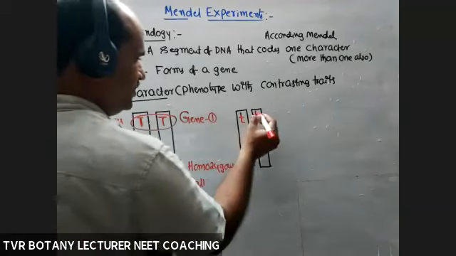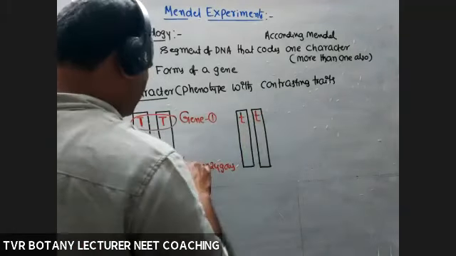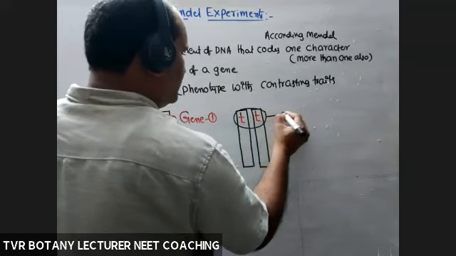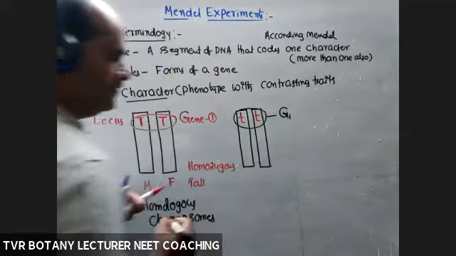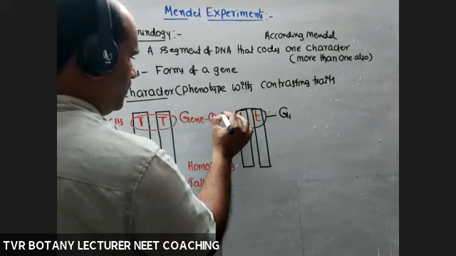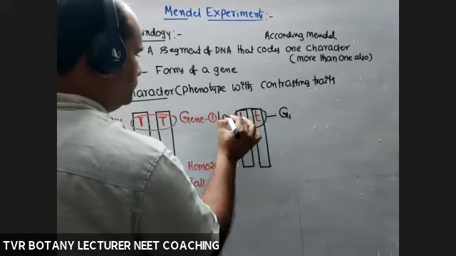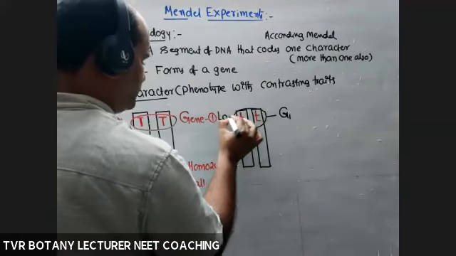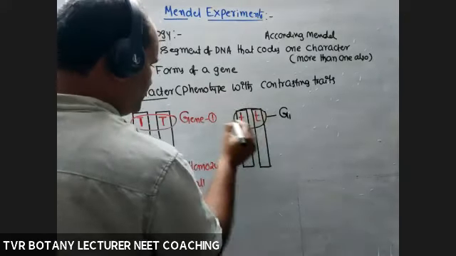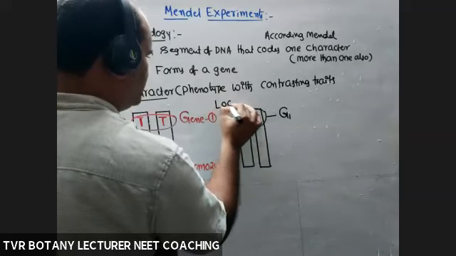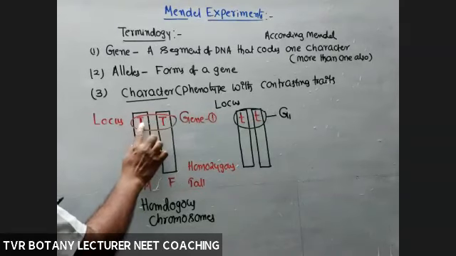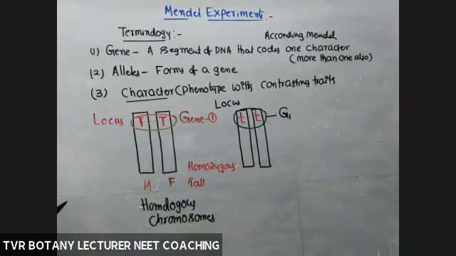These are the same alleles of one gene, gene 1. This is the locus of those alleles. Locus is nothing but a location. Alleles of a gene present at the same location, that is called a locus.